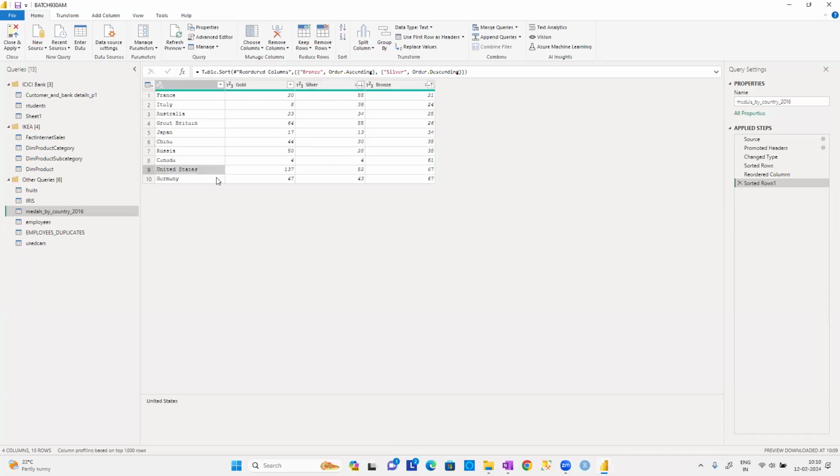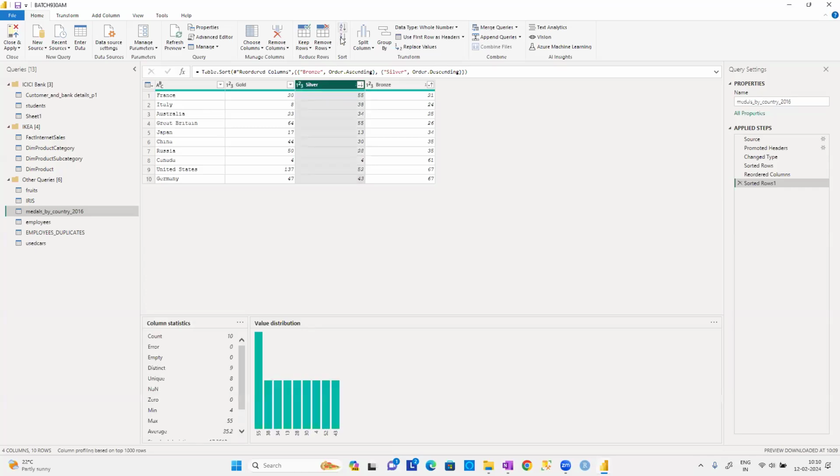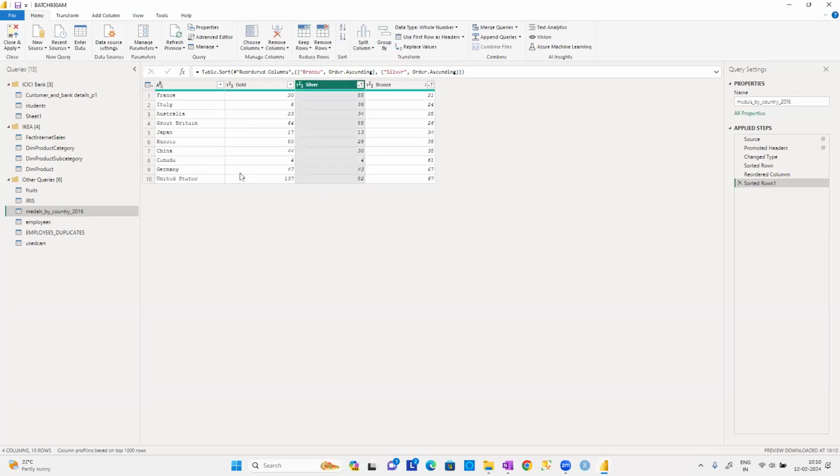And even in the United States and Germany, you can see both of them have the same number of bronze medals. But you are asking for silver in descending order. So according to that, United States is 52 and Germany is 43. If you put them in ascending order, automatically 43 will come first and then 52 will go next. 28 will come first and 30 will go next. Like that, we can understand this technique, guys. Got it, guys? That is the basic objective of how we can apply it on multiple columns.